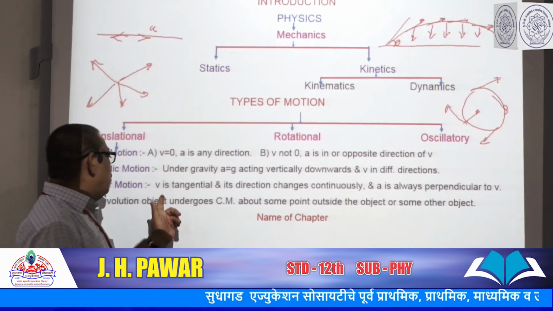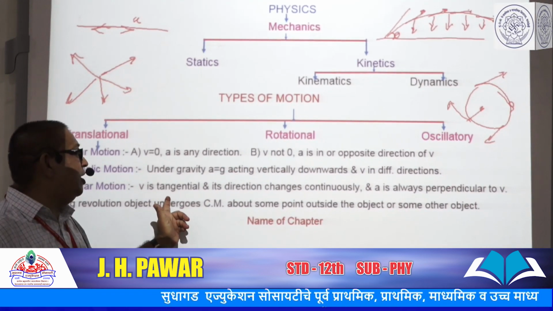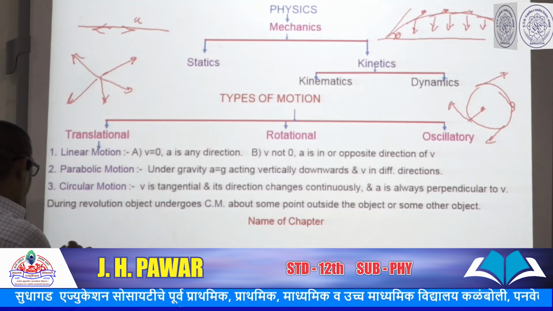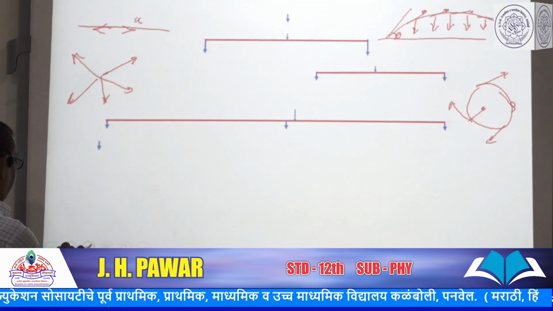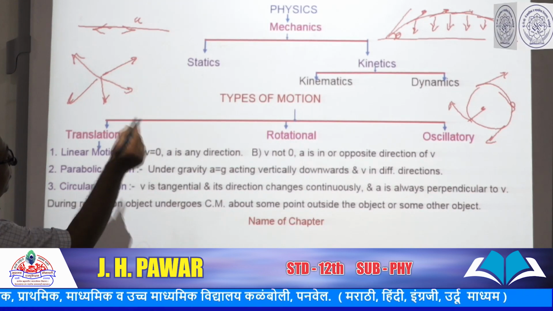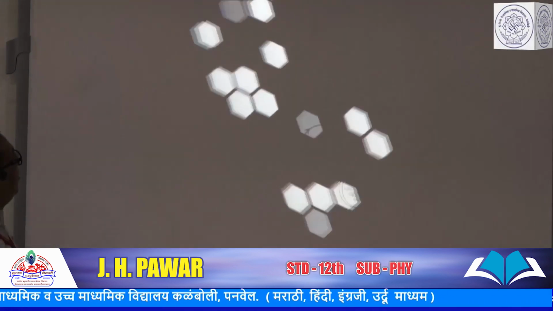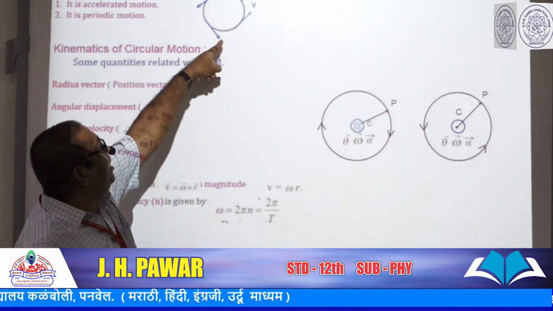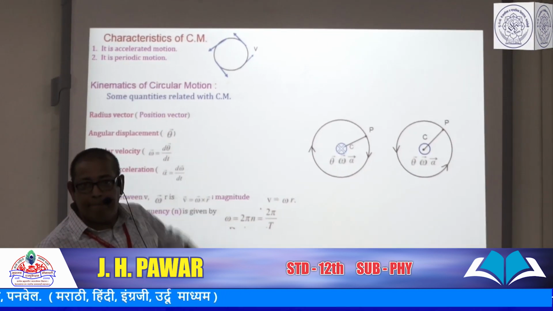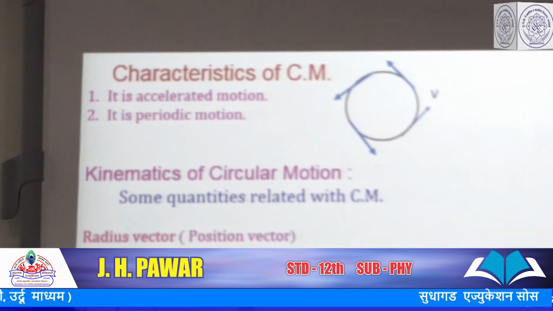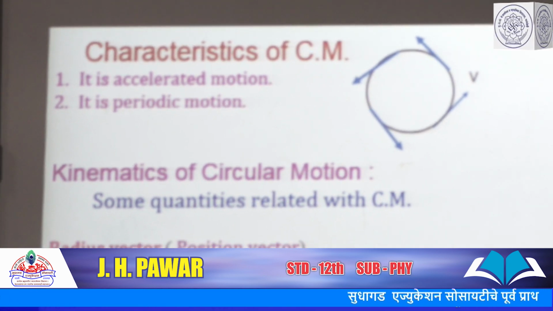Means in circular motion, v is tangential and its direction changes continuously, as seen here. The direction of velocity continuously goes on changing and it is always tangential, and the acceleration is perpendicular to it.